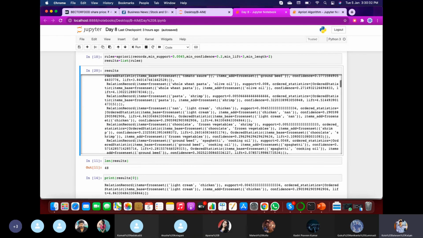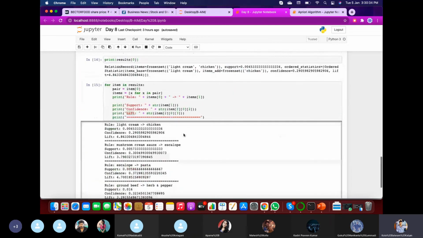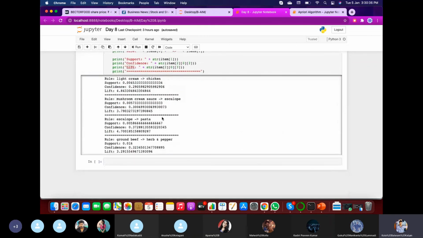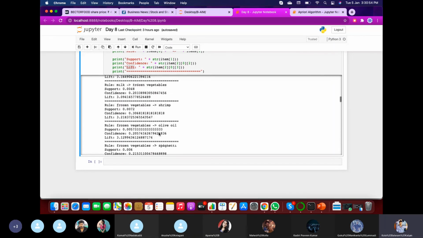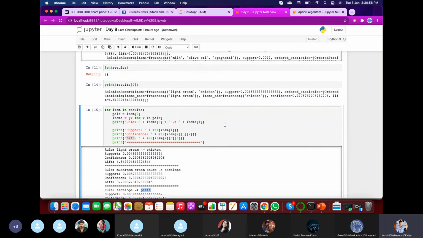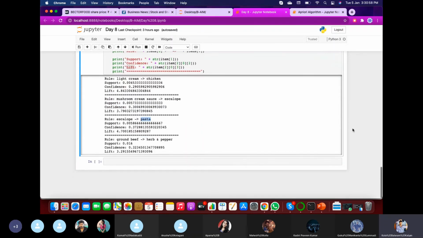For better visualization purpose, I wrote this code and you can identify by separating lines, like in the combination of light cream and chicken in mushroom cream sauce and escalope, and escalope and pasta.